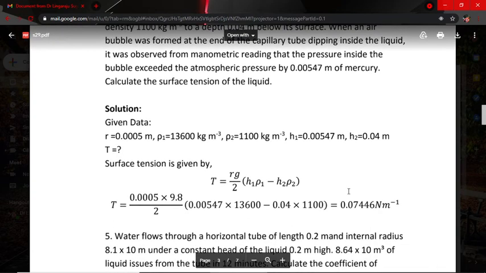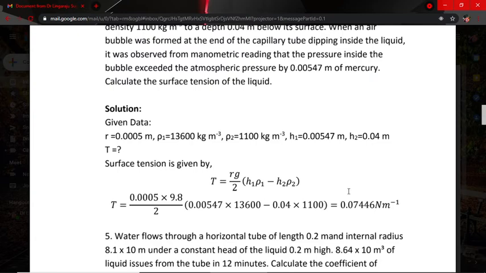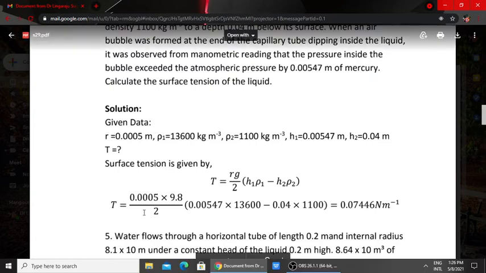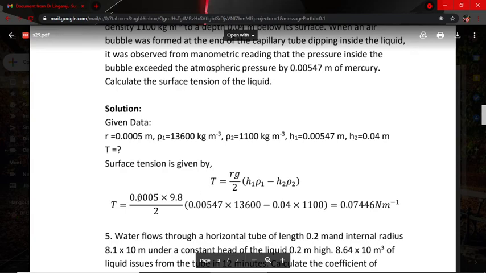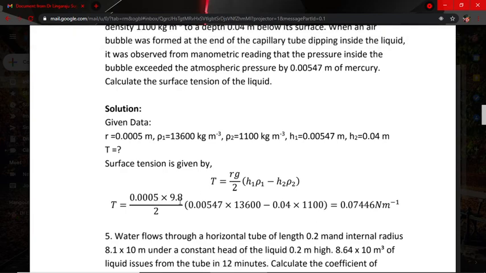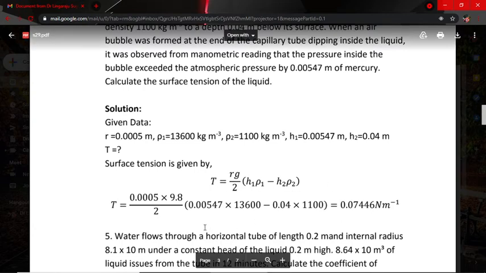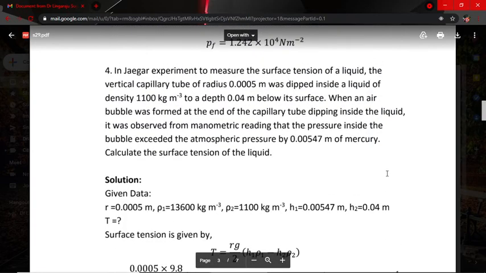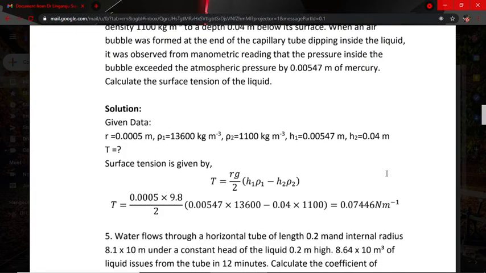Surface tension, simple formula: T is equal to Rg by 2 times (H1 P1 minus H2 P2). Substitute these values: 0.0005 into 9.8 by 2 of 0.00547 into 13,600 minus 0.04 into 1,100. Calculating all these values using a scientific calculator, here we are getting 0.07446 Newton per meter. So it's about using the Jaeger experiment to calculate the surface tension.